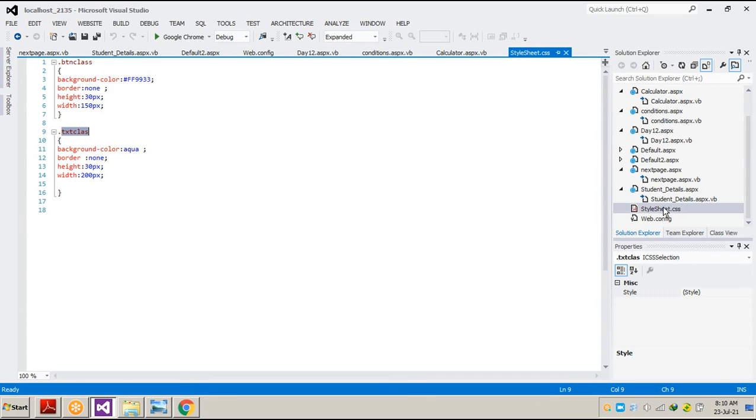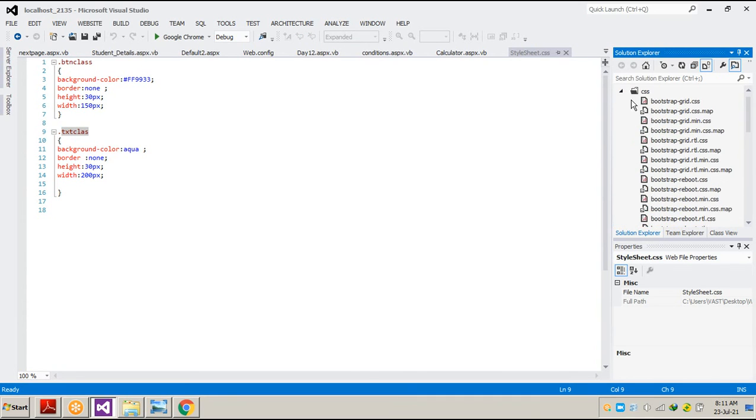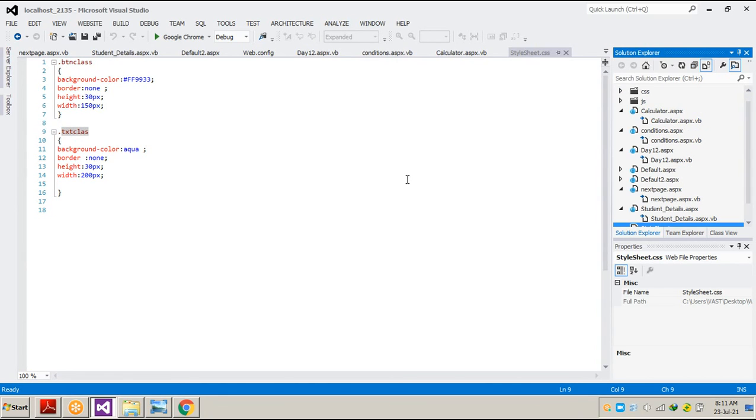If we write the code in our style sheet, we just call this particular style sheet on that particular page, and we can use the classes built inside the CSS style. But we don't require that, because we just have the CSS and JavaScript of Bootstrap. We just have to drag and drop the Bootstrap CSS to our page, and we can use the Bootstrap classes in our page and forget about designing and everything else.